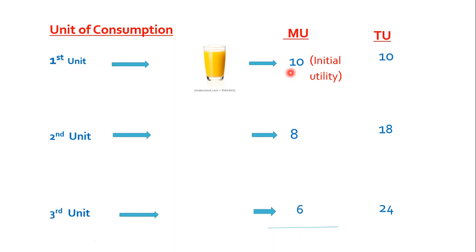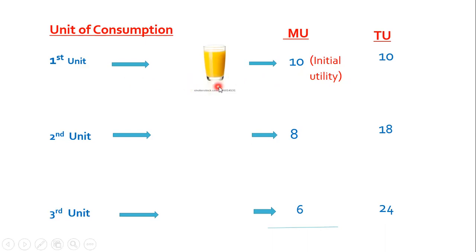Util is the measure of utility. So from the first glass of juice, the consumer gets 10 util of marginal utility. As this is the first unit, this marginal utility, that is 10 util, is called initial utility, because we know initial means primary.